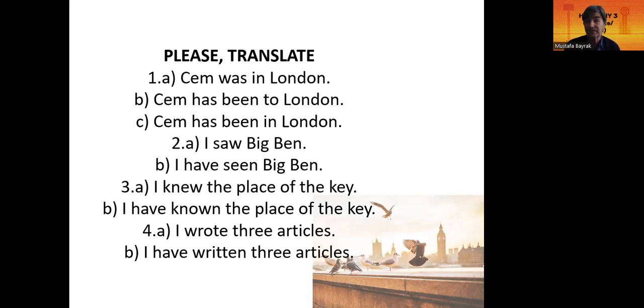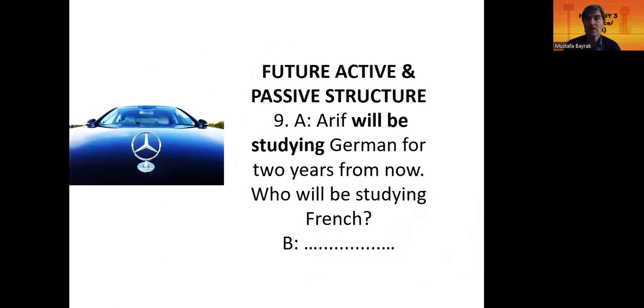I wrote 3 articles last month. I have written 3 articles. Okay, for now, I have written 3 articles. Now, future active and passive structures, these are really worth practicing again and again. Okay, Arif will be studying German for 2 years from now. Who will be studying French? Marco will be studying French from now on.